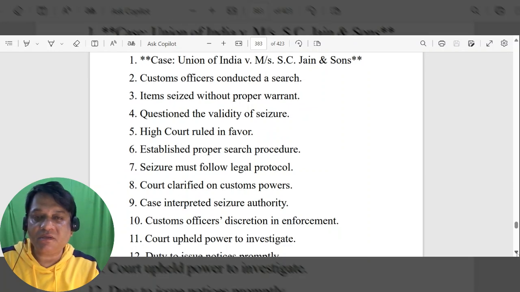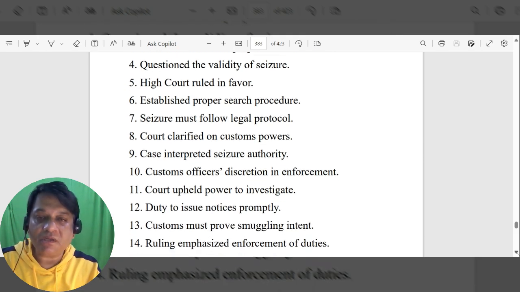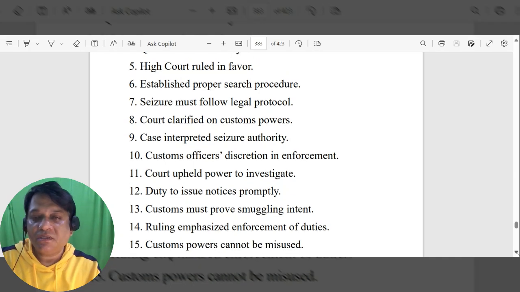Customs officers conducted a search, and items were seized without a proper warrant. The validity of the seizure was questioned. The High Court ruled in favor, establishing the proper search procedure. Seizure must follow legal protocol.